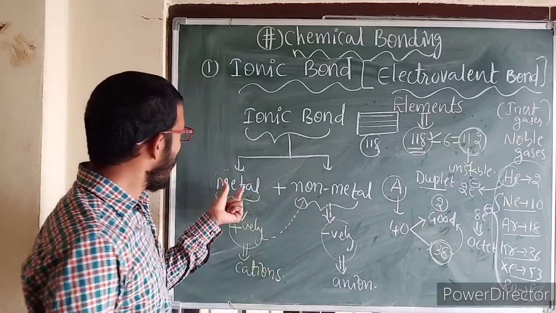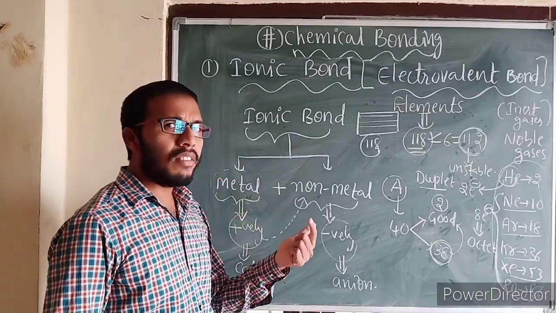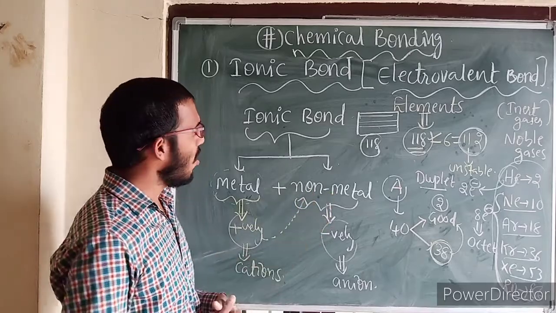That's why metals lose electrons and non-metals gain electrons.